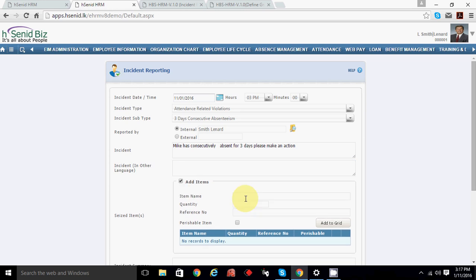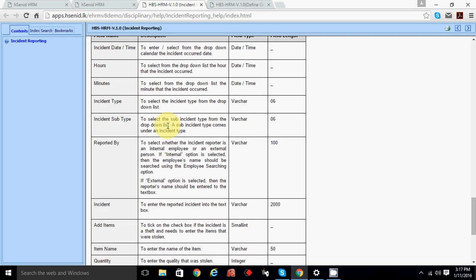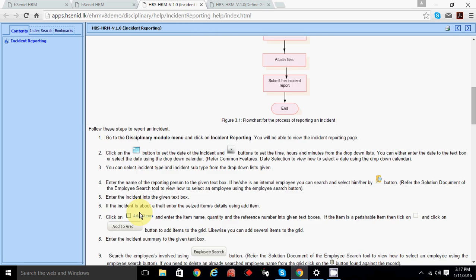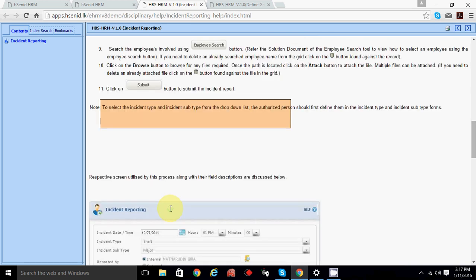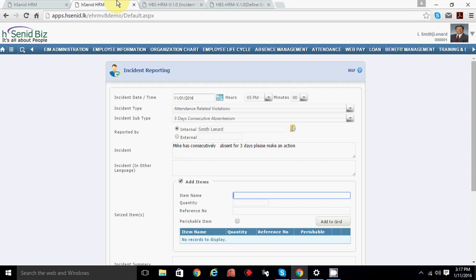And add items. Here you can add items, means if you go to here, say if there is any item that is applicable or applying with that particular grievance. Let's say, as an example,